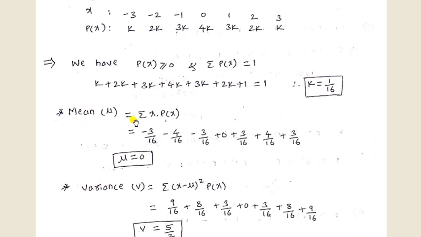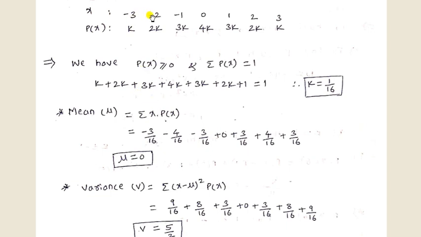Next one is mean mu. So I already know that the formula for mean mu is summation of x into p of x here. So we have to multiply x into p of x here, that is -3 into k, minus 3k, and the k value is 1 by 16, so that is -3 by 16.